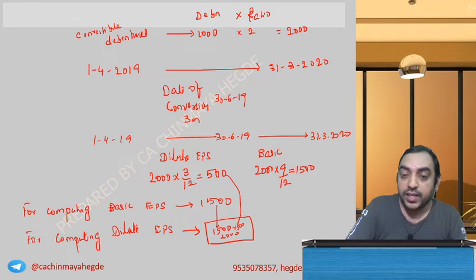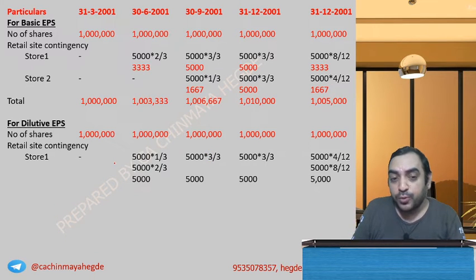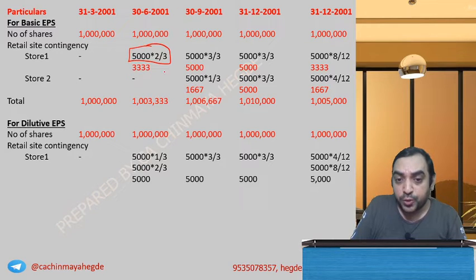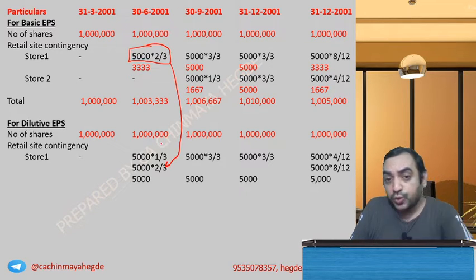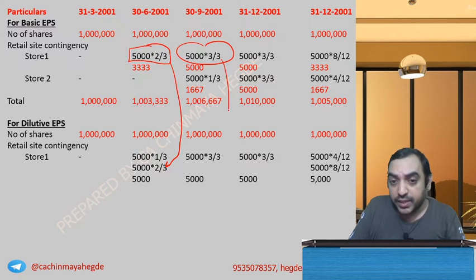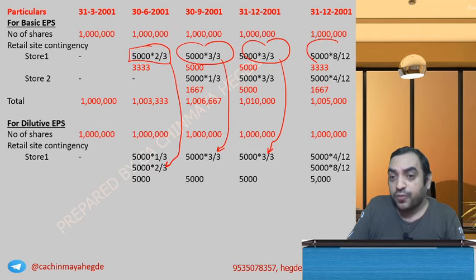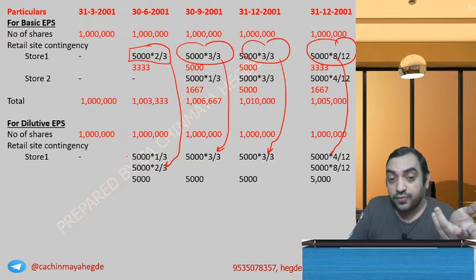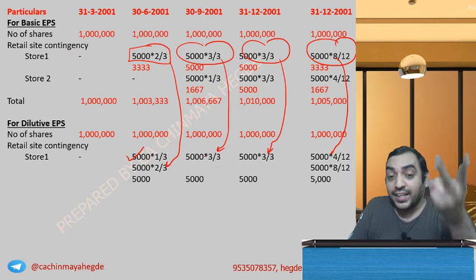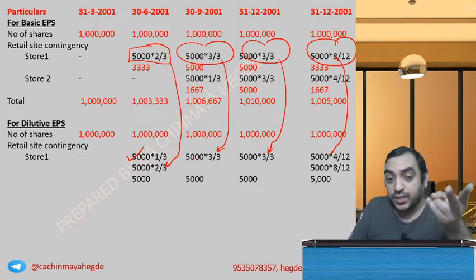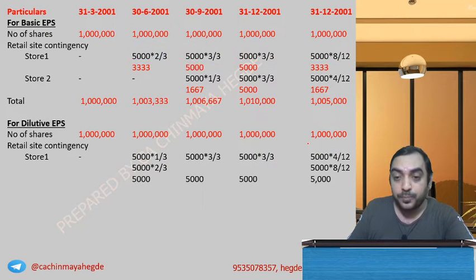Got it? Okay. Now tell me, did you get what I'm doing? For the basic EPS, 5000 into 2 by 3, that continued. 5000 into 3 by 3 continued. 5000 into 3 by 3 continued. 5000 into 8 by 12 continued. Additional 5000 into 1 by 3. Additional 5000 into whatever the period is, and additional and additional.